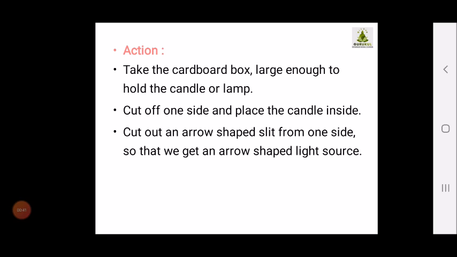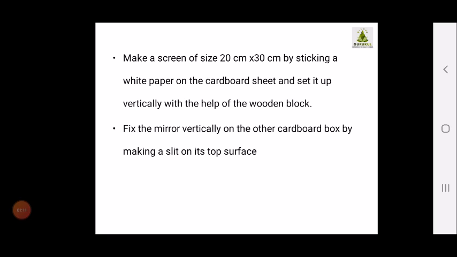Now, what we have to do? First, take the cardboard box large enough to hold the candle or a lamp. Then, cut off one side and place the candle inside. Cut an arrow shaped slit from one side so that we get an arrow shaped light source. So properly a slit from upside you have to cut so that you will be getting an arrow shape. Whatever shape you want you can make.